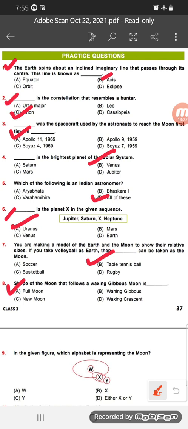So the number 8 answer is option number A, full moon. Waxing gibbous moon means the part of the moon that is illuminated is increasing. It is followed by a full moon. Okay.